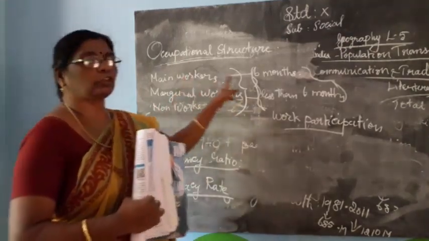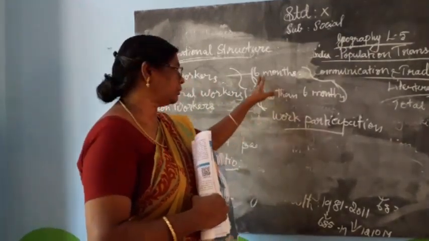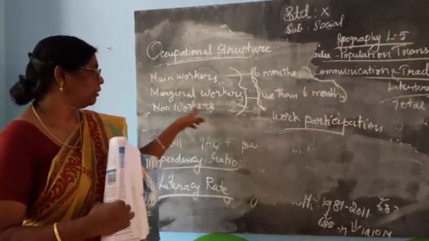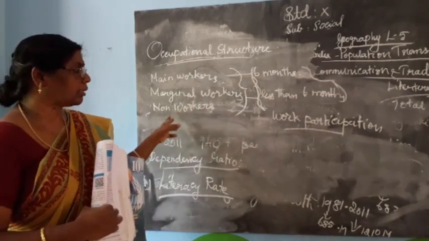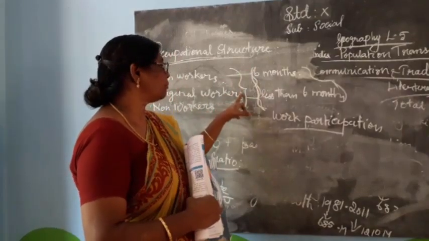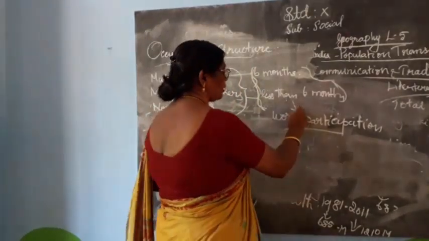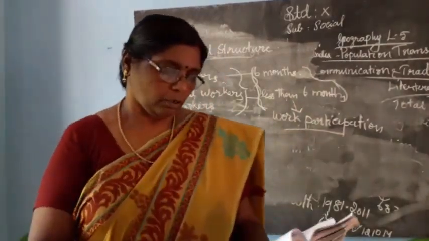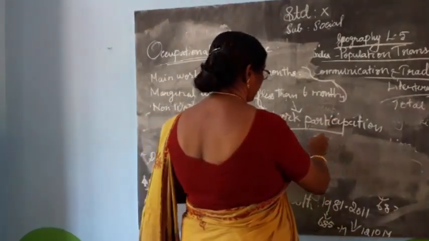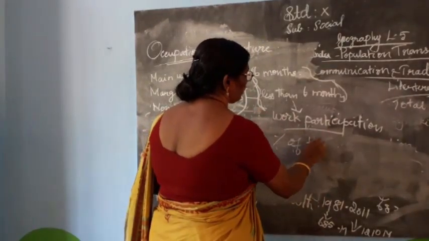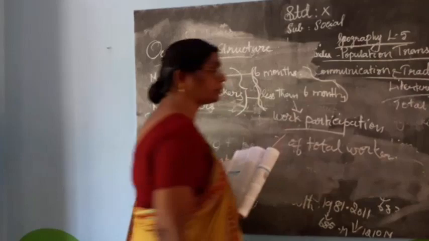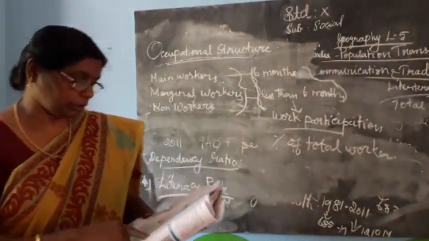Main workers are those who worked at least 6 months. Marginal workers worked less than 6 months. Those who do not do any work are non-workers. Main workers and marginal workers together are called work participation. Work participation rate denotes the percentage of total workers, meaning main workers and marginal workers.